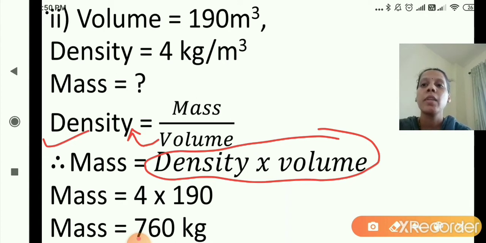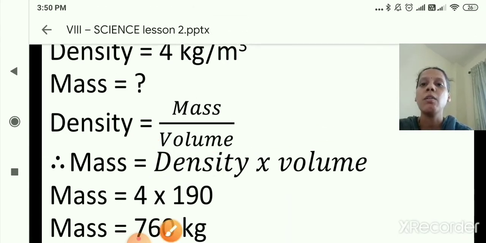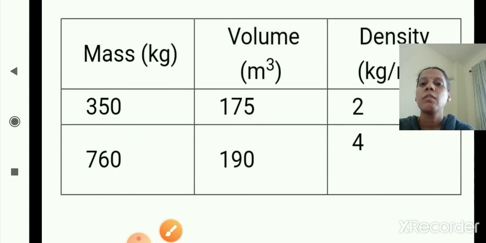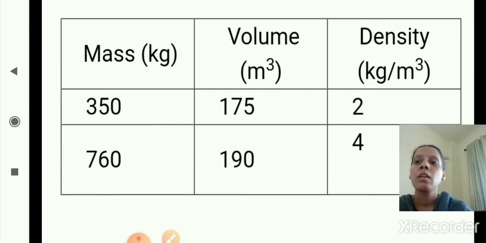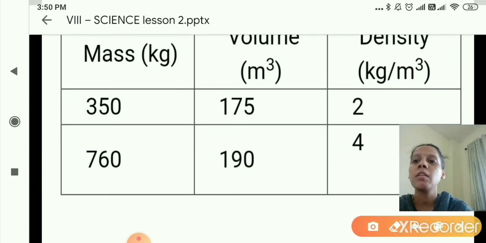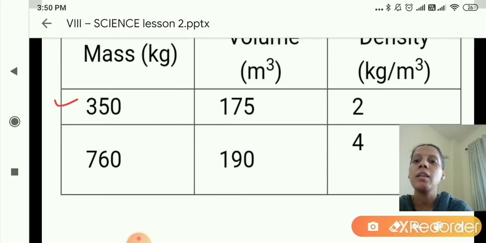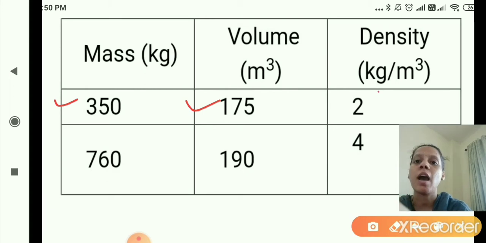Okay. Now see, now again we will draw the table and we will fill the values. Okay, what we got here in the first question, 350 it was given, mass was given and volume was given. The answer was 2.